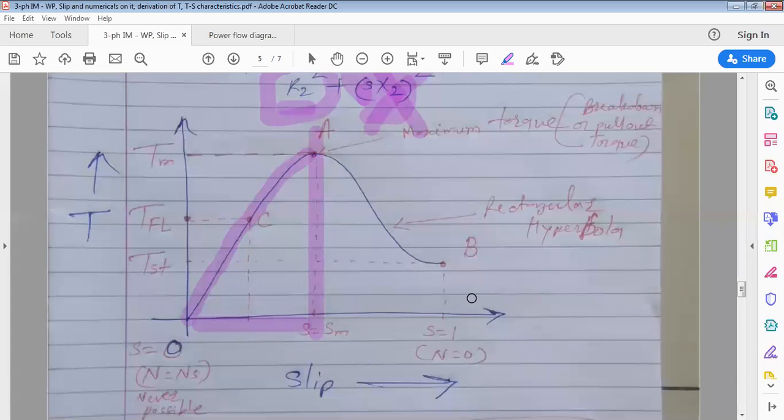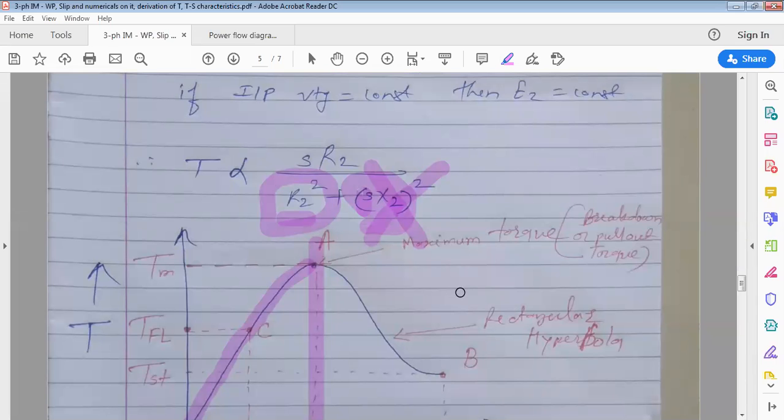In this high slip region, slip is high. If slip is high, then this parameter S into X2, its square, will have a very high value compared to R2 square. That's why in the high slip region, neglect R2 square, because compared to the second parameter, the first one, R2 square, is very, very less. So you can neglect it. If we neglect it, what we get is S into R2 divided by S square into X2 square. So S will cancel, and R2 and X2 are constant parameters.